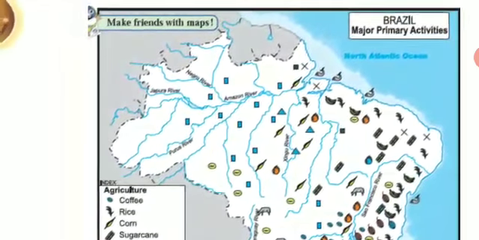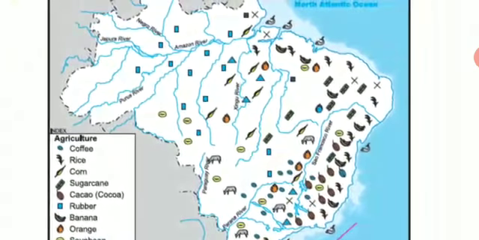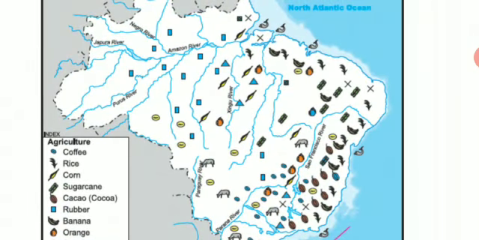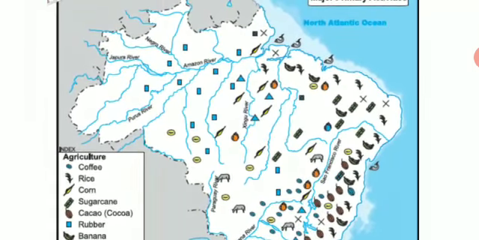Now as we go towards the north, the central, the western part of Brazil, here you will find only the agricultural activities, that are the rubber plantations in the Amazon forest.